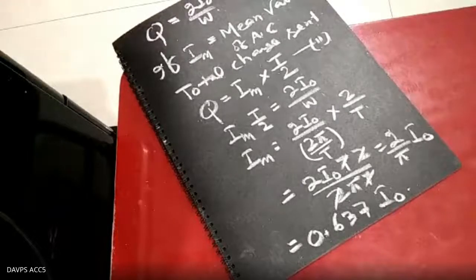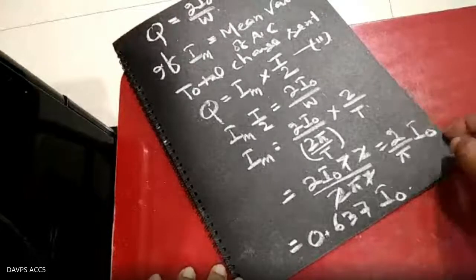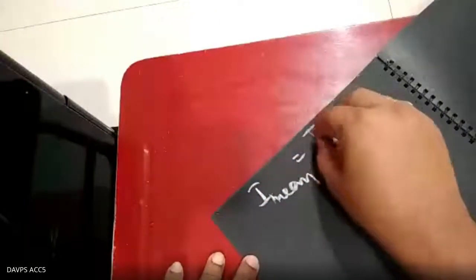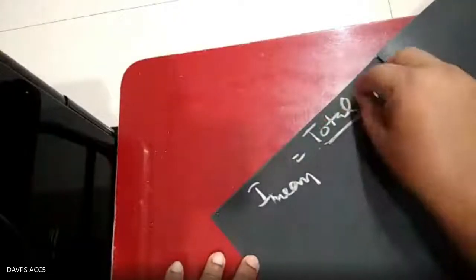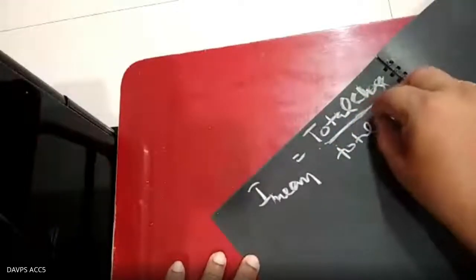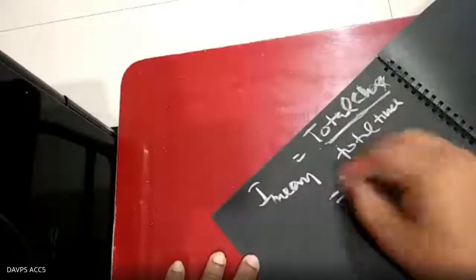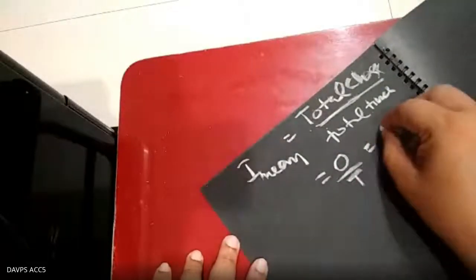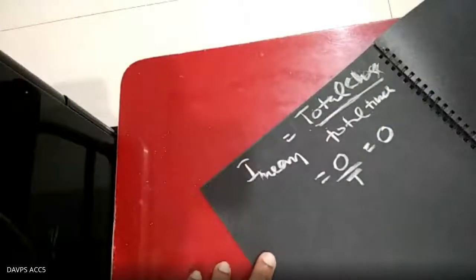So over a complete cycle, the total charge equals 0. Since I mean equals total charge upon total time, we get total charge equal to 0 and total time equal to capital T, so I mean equals 0 by T, that is 0. So the mean value over a complete cycle is 0.